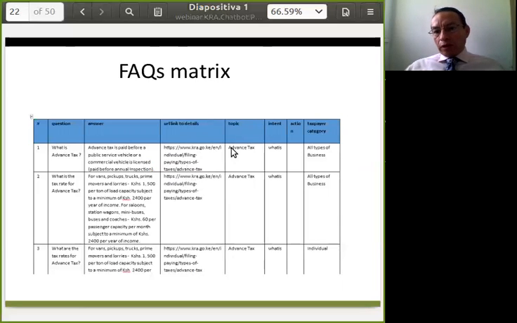Here we have the topic, like we said before, the intent, what is, and the taxpayer category. We also have a column for action, in the case of intents that require this information. So this is an example of the matrix that should be completed for properly organizing the questions that are supported, the answer, and the information to classify it.